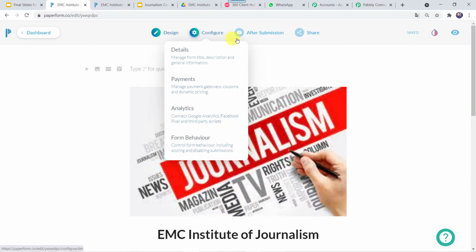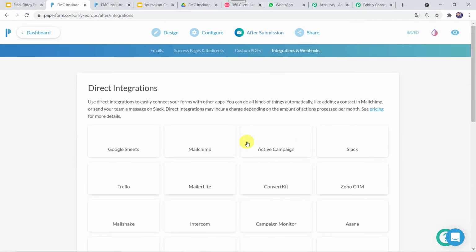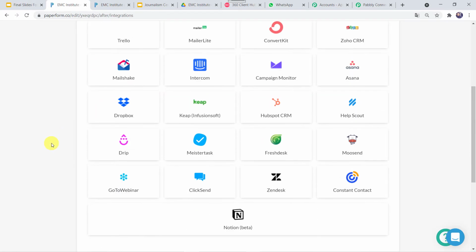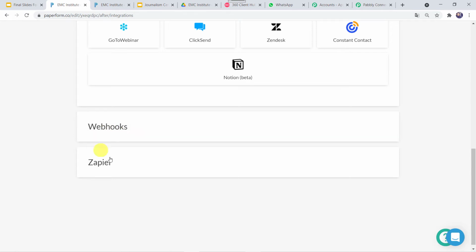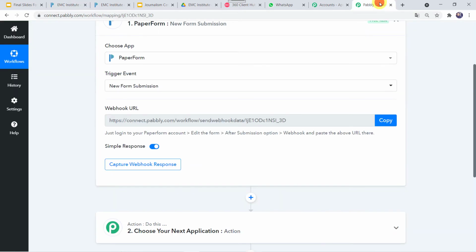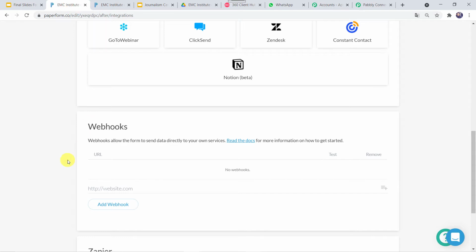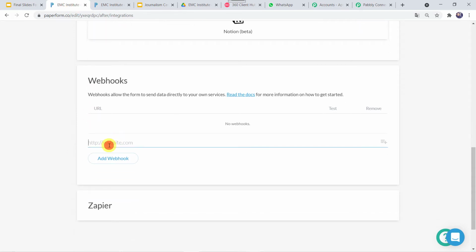Here I'll just go to the after submission option, and here we can see the integrate and webhooks option. Let's click on this. Here we can see direct integrations and webhooks and Zapier options. So let's click on webhooks. Here we can see the add webhook option. Okay, so what we'll do is go to Pabbly Connect and simply copy this webhook URL from here. We'll go back to our Paperform, and here we are simply going to paste that webhook.